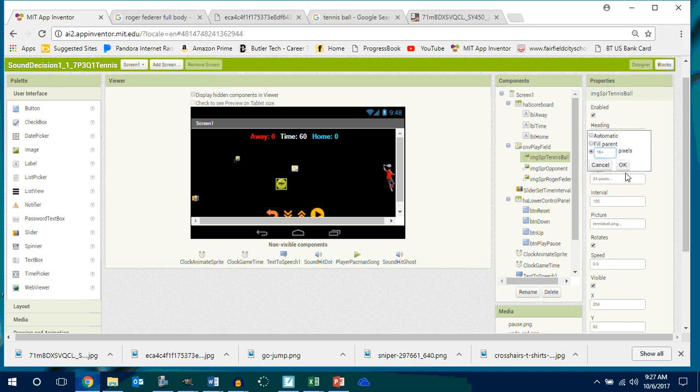Okay? You just get your sizes right. You guys see how I just play and get the sizes right? All right, there's my tennis ball.